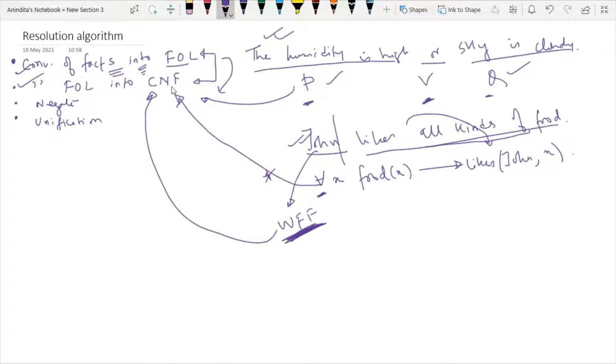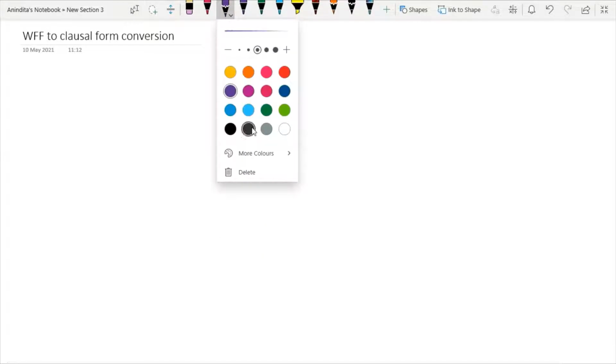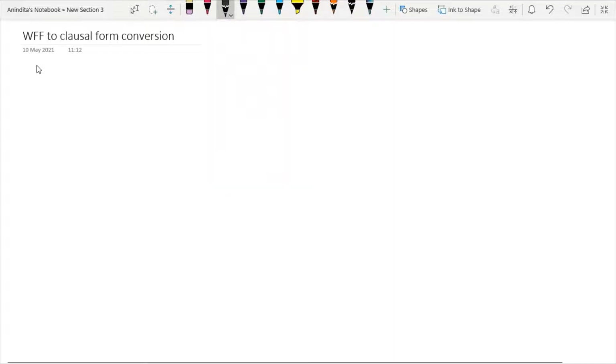Clausal form means how to convert them into conjunctive normal form. So today our topic of discussion is WFF to CNF, or you can say clausal form conversion. Now I am assuming that the statement is already converted into WFF, and at this point I will try to convert this WFF into clausal form.